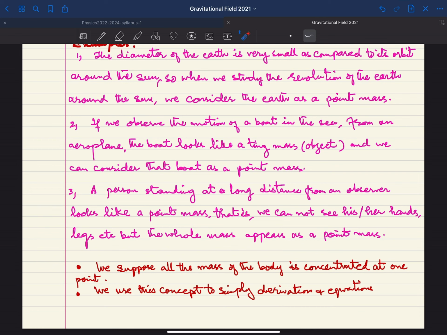Similarly, if you have a person standing at a long distance from an observer, you cannot see his or her hands or other parts of the body, but that person will look like a point mass, a very small tiny mass. So in that case you can say a person standing at a long distance from an observer looks like a point mass, that is, we cannot see his or her hands, legs, etc., but the whole mass appears as a point mass.